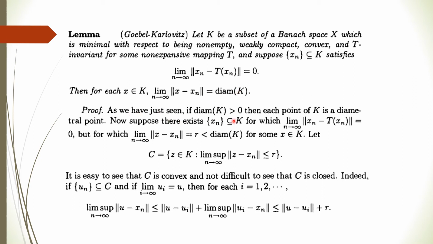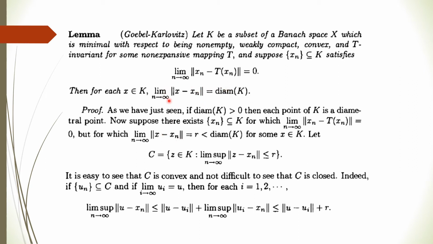So this is obvious, just by the previous lemma. Now suppose x_n is any sequence in K for which this condition holds, but we want to prove that this is equal to the diameter. We prove it by contradiction.